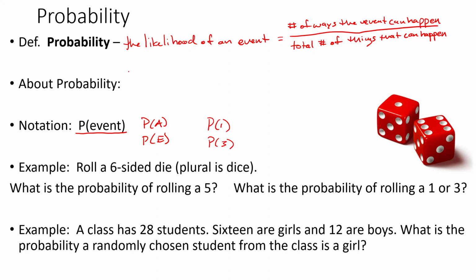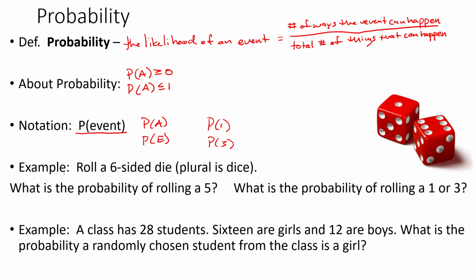So about probability, the probability of any event is greater than or equal to 0. Right? So it's always positive, it can't be negative. It can be 0. That would mean that the likelihood of it happening would be 0. It was not going to happen. All right? So it also has to be less than or equal to 1. So the probability equals 1 means it will happen. So right in the middle is probability equal 1/2 or 0.5. It's 50-50. Maybe it'll happen, maybe it won't.